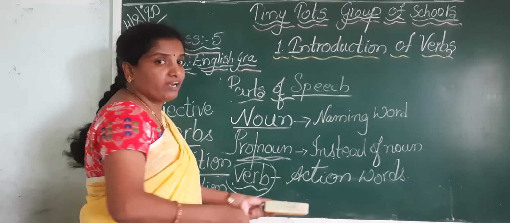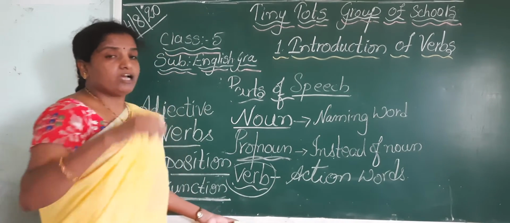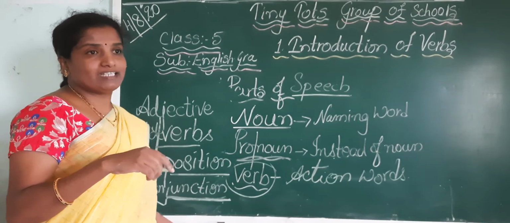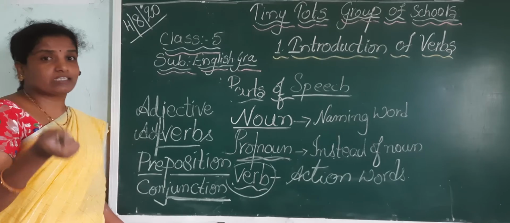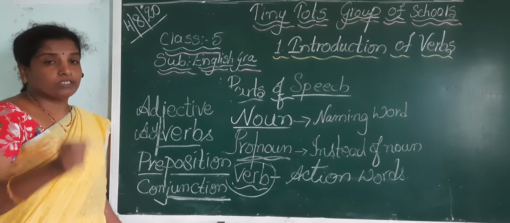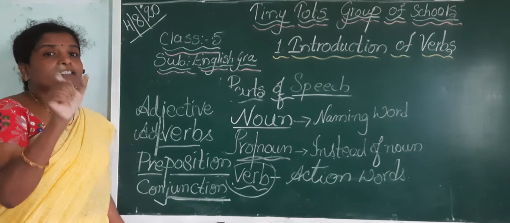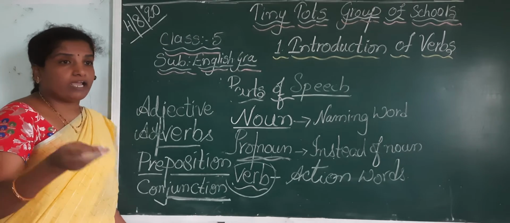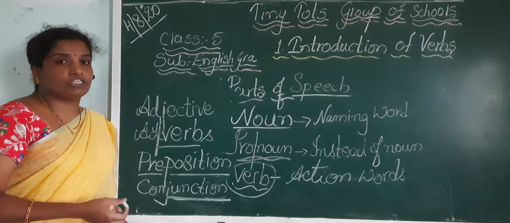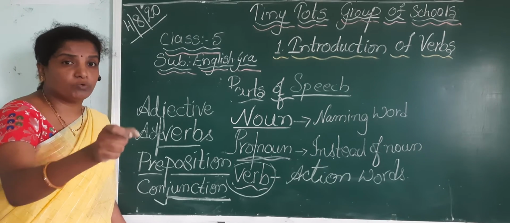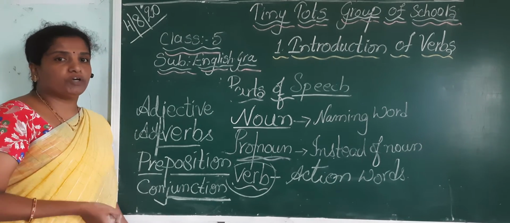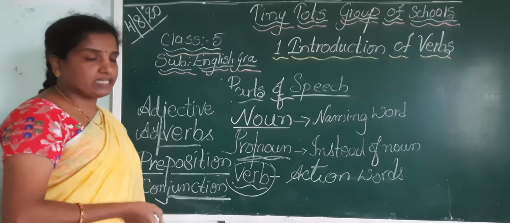Suppose before, I have two sentences. Raju likes coffee, Raju likes tea. I can join those two sentences: Raju likes coffee and tea. So I have joined the two sentences with "and". So "and" is known as conjunction. We can define conjunction as a word which is used to join two words or two sentences.